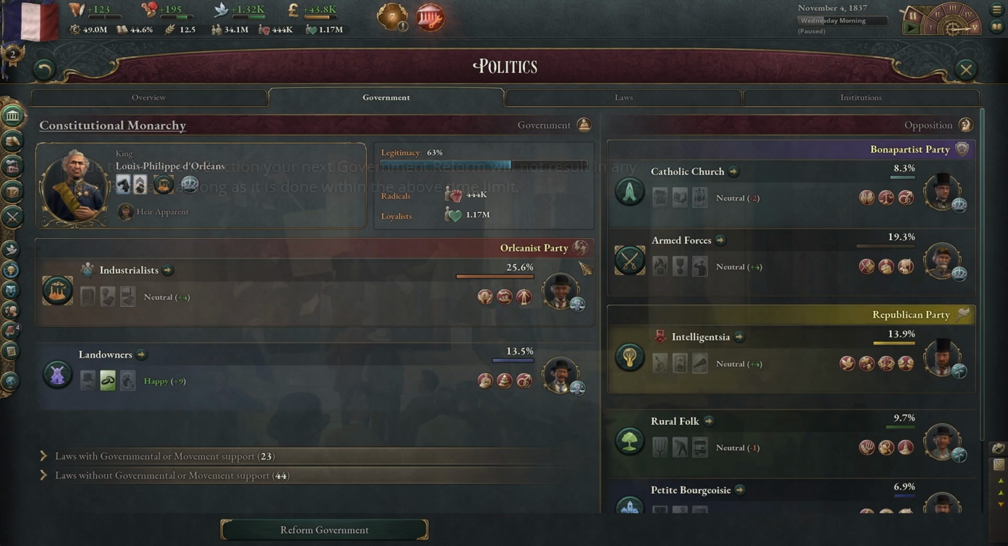Over time, your interest groups will start to form parties. Here you can see the Bonapartist Party as the Catholic Church and the armed forces.